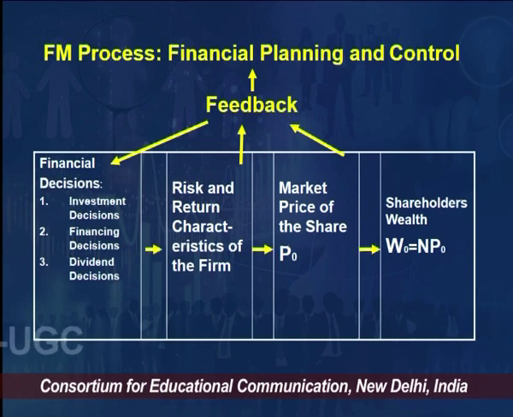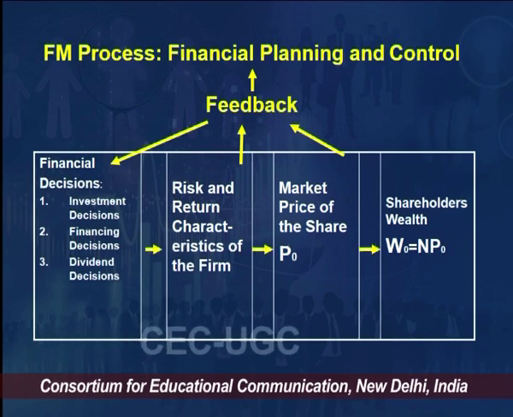This we call the financial management process, which includes both financial planning and control, because this is what the modern approach says. If you look at the first column, it is talking about financial decisions, the ones I just talked about: investment, financing and dividend decisions. So what are they affecting?